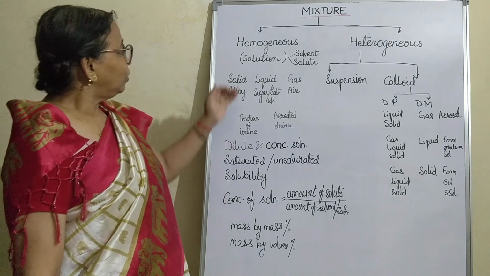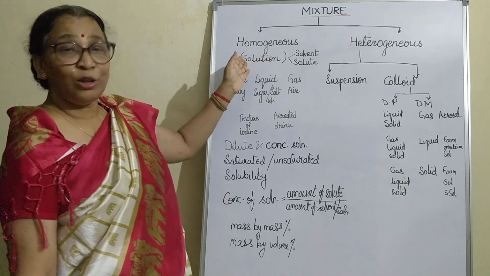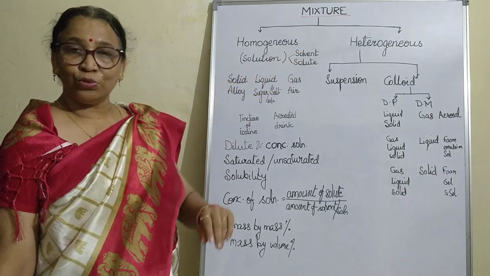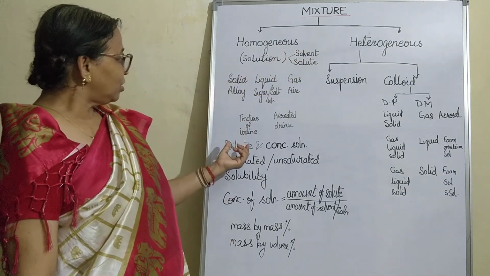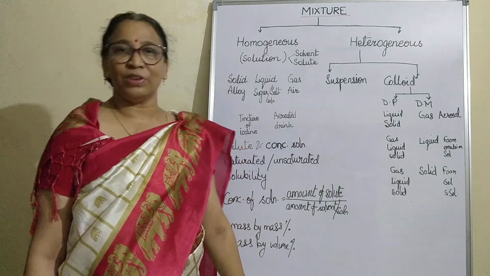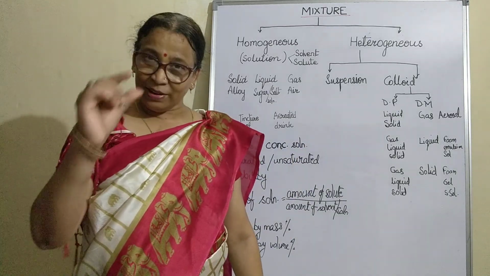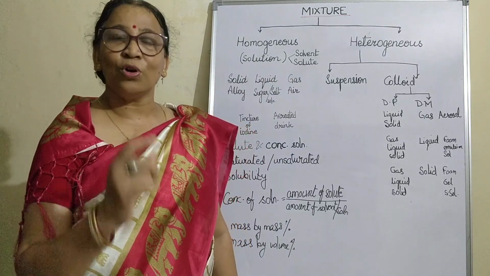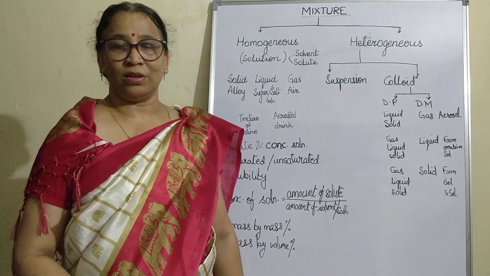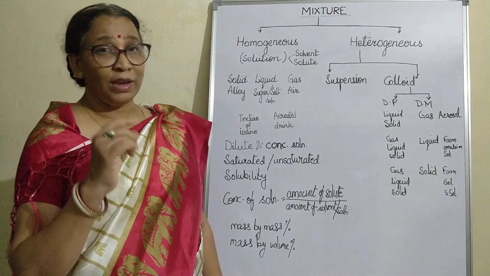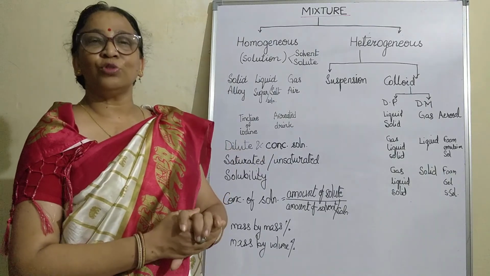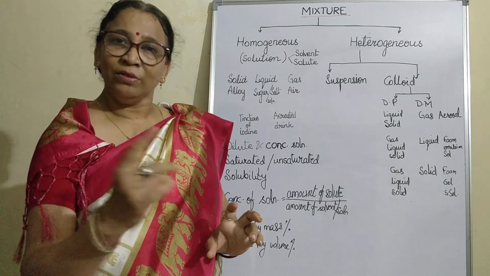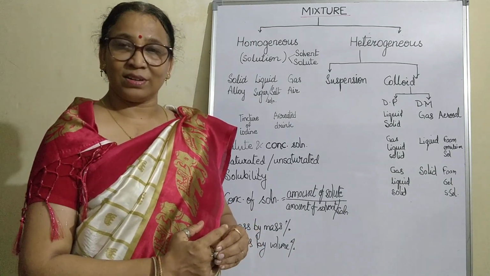Now, when we say solution, depending on the amount of solute, we call the solution dilute or concentrated. If you dissolve a less amount of solute in the solvent, it is called a dilute solution. But if we add more solute in comparatively less solvent, then we call it concentrated.